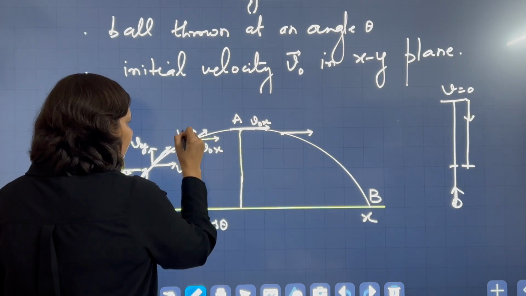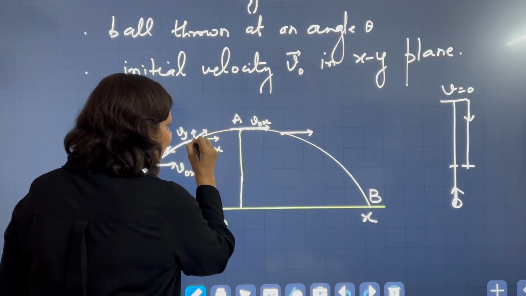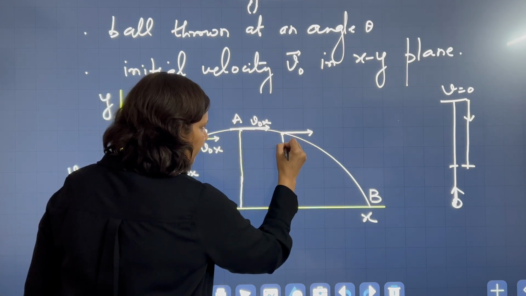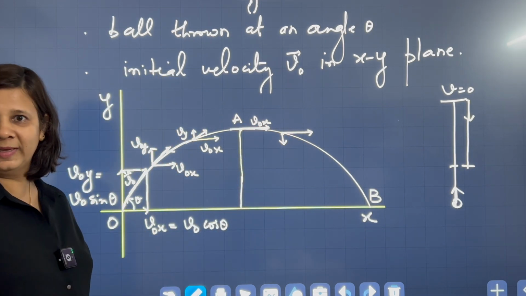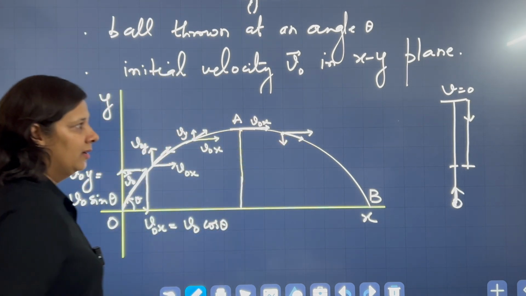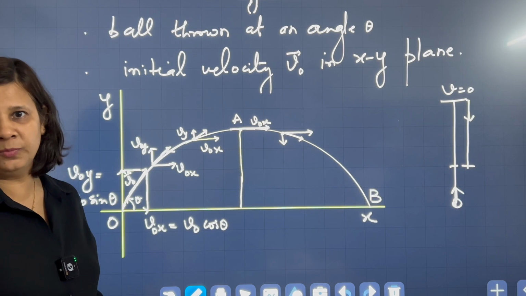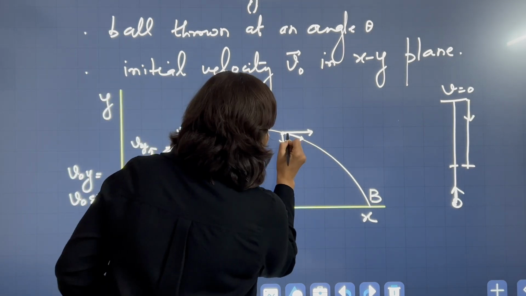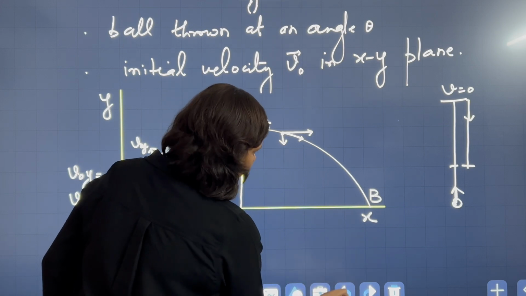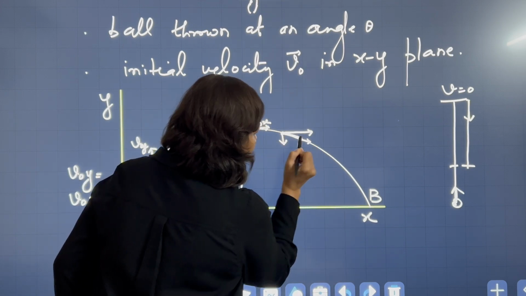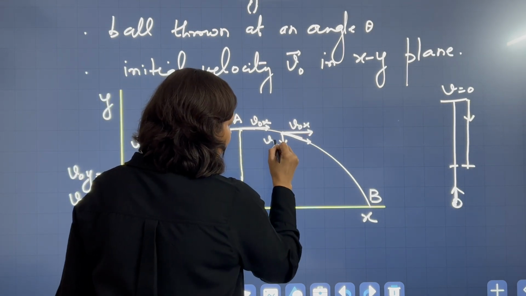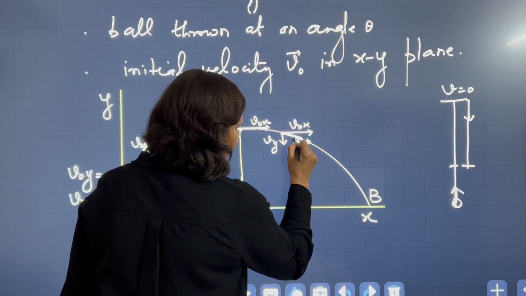So earlier Vy was upward, and at the same distance on the right hand side from the highest point it will become like this, right? So now the resultant will again be tangential to the path of the object. We just have to draw it nicely. Okay, this is v naught x, this is Vy, and this is v naught.